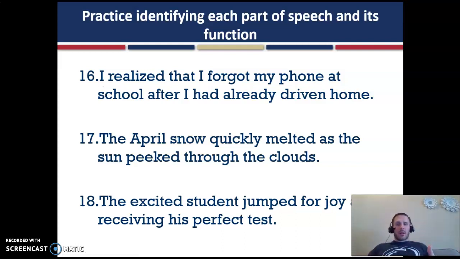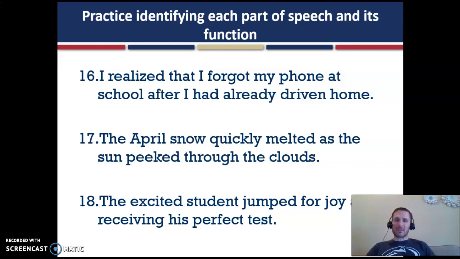What did I do? I realized. Realized is our verb. What type of verb is it? It would be an action verb. So the next question is, what did I realize? I realized that I forgot my phone at school after I had already driven home. All of that is answering the question, what did I realize?